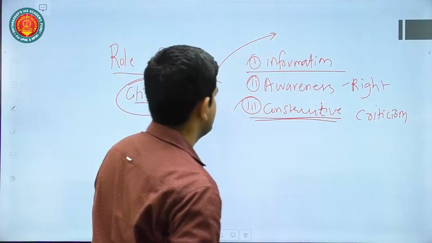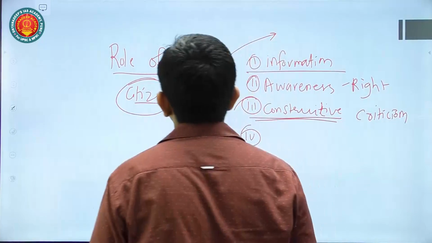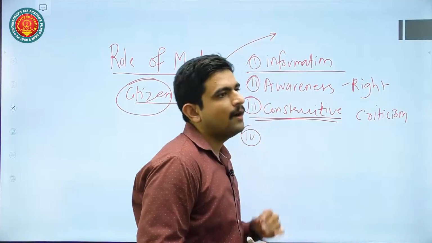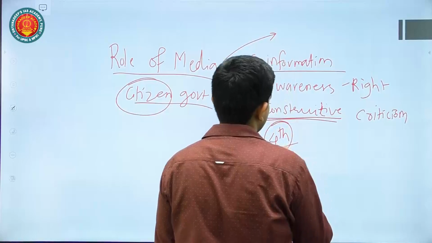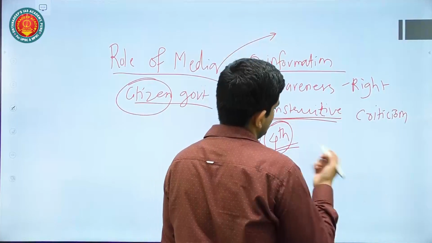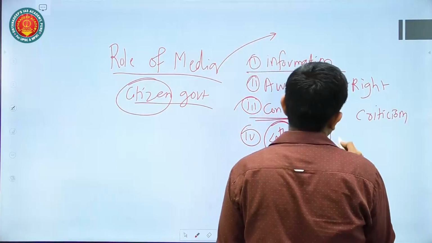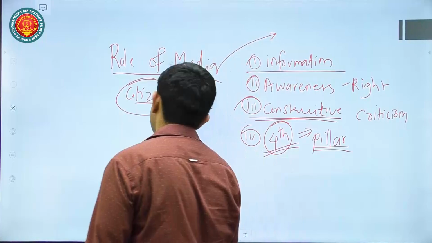So that is also a connecting link. Fourthly, you can also tell that media is not only important but is considered to be the fourth pillar of democracy. You can write this statement in the introduction, conclusion, or the body. Fourth pillar, along with the other three pillars: judiciary, legislature, and executive.